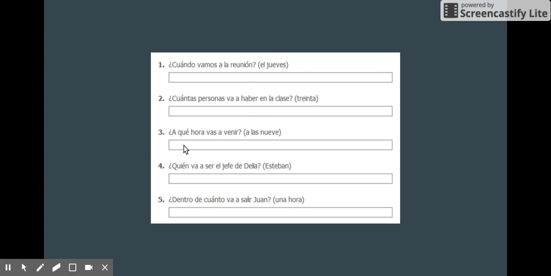¿A qué hora vas a venir? What time are you coming? A las 9. Well, the verb in this case is venir. So changing that to the future would be yo vendré a las 9.